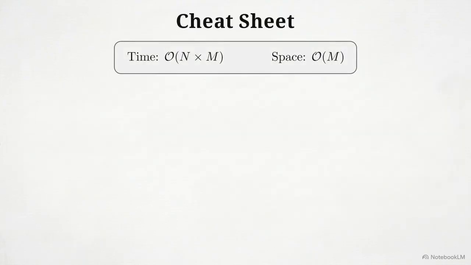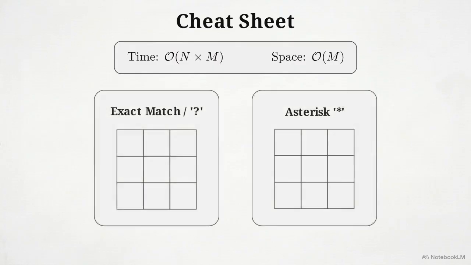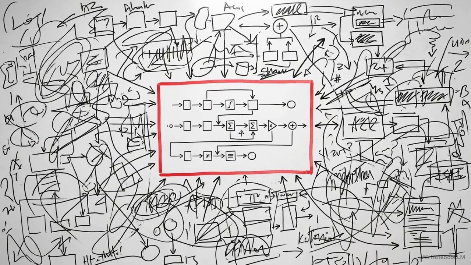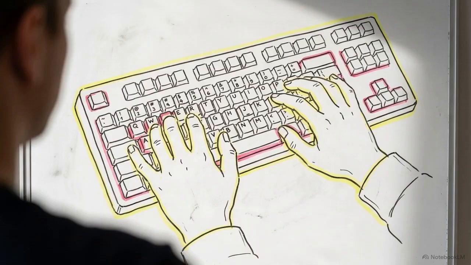The final architecture delivers a time complexity of O of n times m, while keeping auxiliary space restricted to O of m. You only need 2 rules for the table: pull diagonally for exact matches, and check top or left for stars. Wildcard matching requires you to identify the overlap in chaotic branching logic and methodically compress it into a streamlined architecture. You have the structural blueprint. Open your editor and start coding.